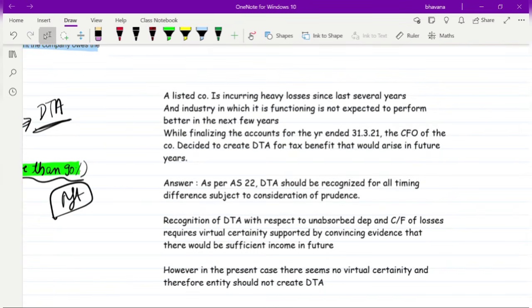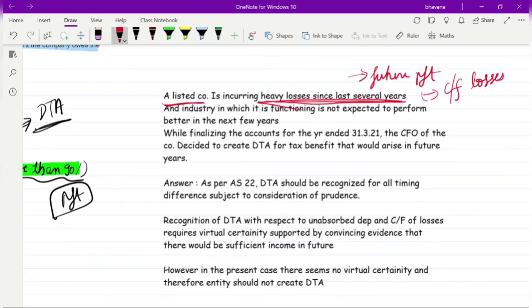So what it says is that a listed company is incurring heavy losses since the last several years. So if it is incurring heavy losses, what can it do in the future? If any day it has a profit, it can carry forward its losses and reduce its profit, so it can pay lesser taxes.